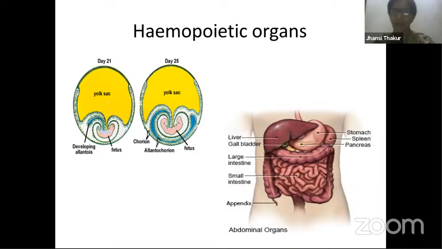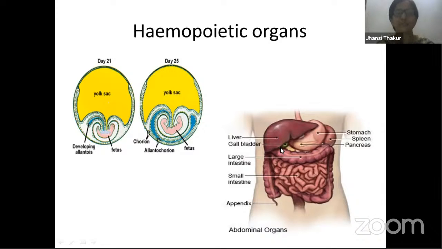But in mammals, the embryo grows within the body of a female, so the growing embryo draws its nourishment and oxygen, everything, from the mother's body. So the yolk sac has no role over there. It is simply there, but it will not do the work of supplying nutrients. There are 4 important extra embryonic membranes, one being the yolk sac. The work of the yolk sac initially is to produce blood. This is during embryonic and fetal stages.